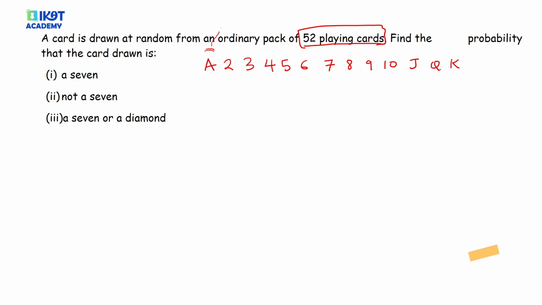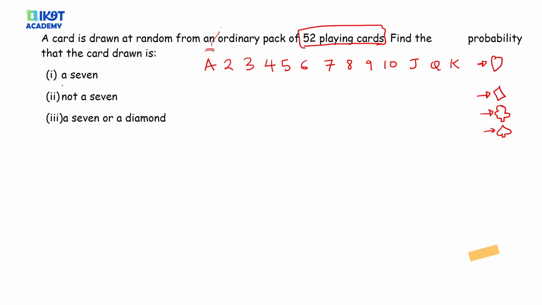Now, when I ask you the probability of drawing a 7, remember I told you this exists 4 times. These 13 cards are found in the hearts, these 13 are found in the diamonds, these 13 are found in the flowers, and these 13 are found in the spades. So here there are 4 sevens.